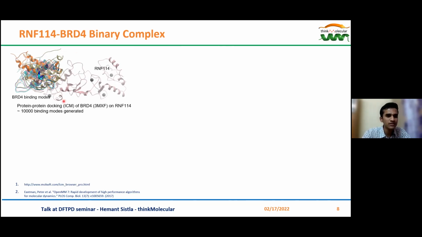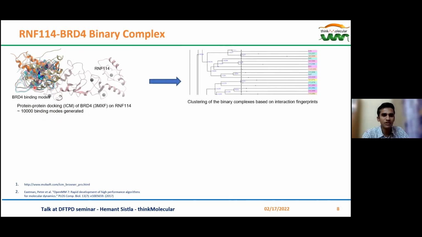During this process, about 10,000 binding modes were generated. This was done using the protein-protein docking module of ICM. So 10,000 different binding modes were generated, and some of those modes are represented here. These 10,000 binding modes were then clustered based on the interaction fingerprints.